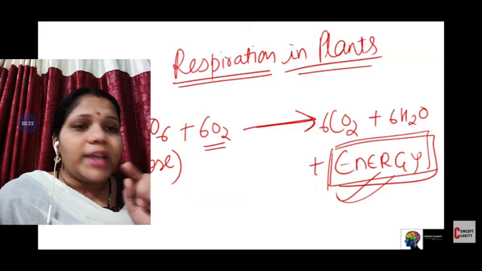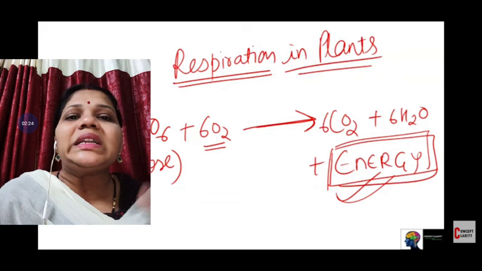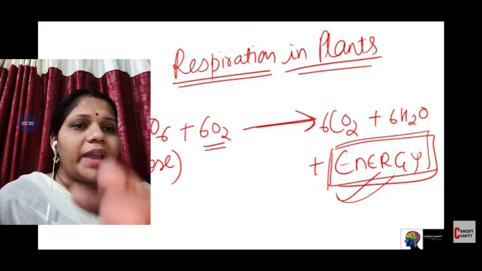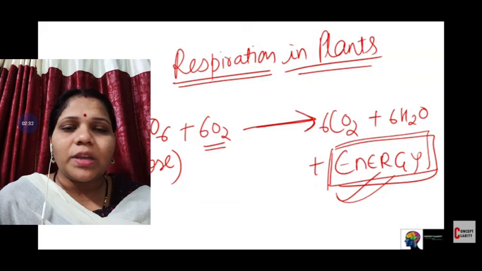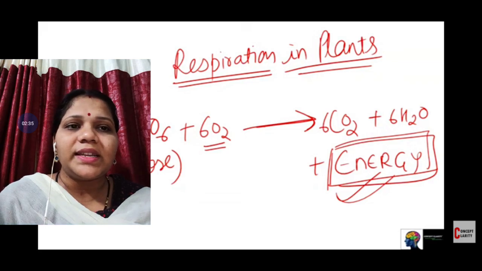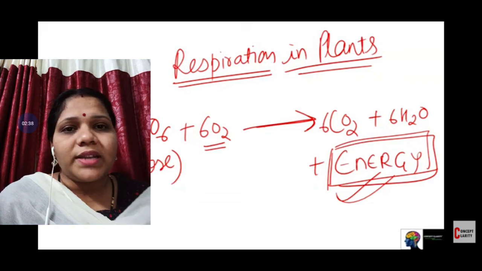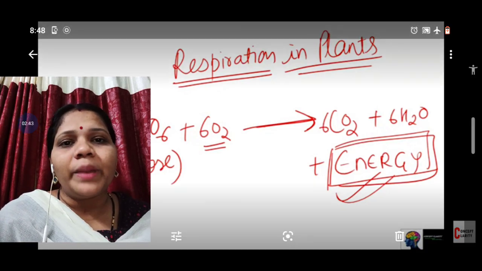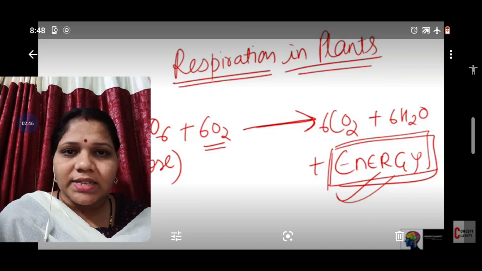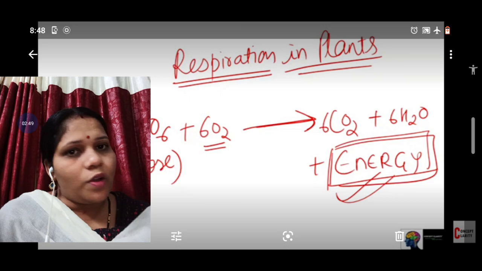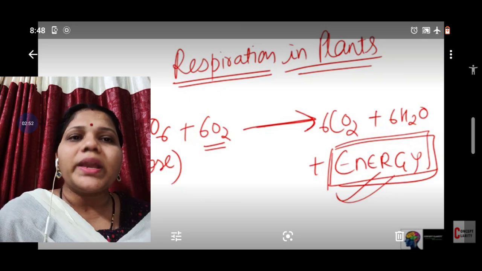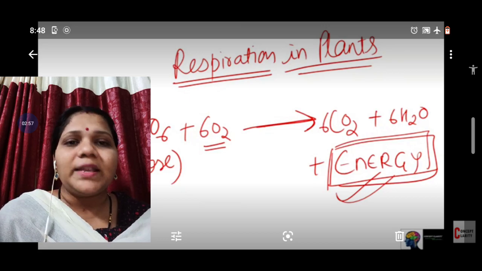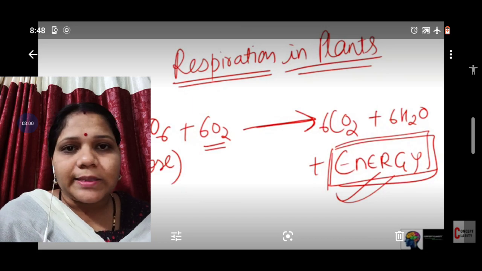Then what does exothermic mean? Exothermic means it releases energy as well as heat. So here the energy is released in the presence of oxygen. Along with energy, carbon dioxide and water are also released. Then what do you mean by oxidative? Oxidative means the process in which oxygen is required. Obviously here oxygen is also required. So we can say that respiration is an oxidative process, a catabolic process, as well as an exothermic process.